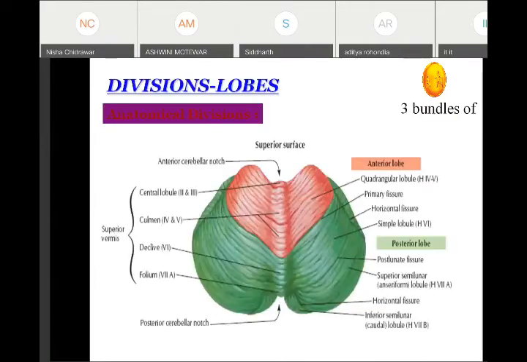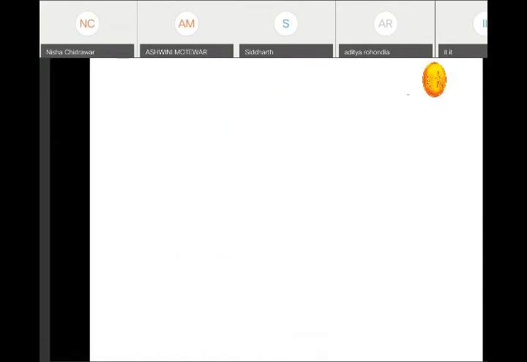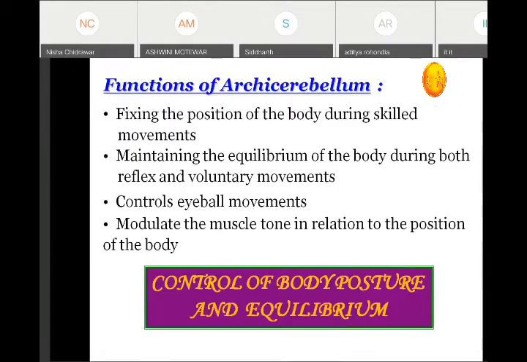In these functions of the cerebellum, we are going to study the functions by means of the divisions. Now the functions of the archicerebellum are the functions of the flocculonodular lobe, or the vestibulocerebellum. They are one and the same. So the archicerebellum helps in fixing the position of the body during skilled movement.